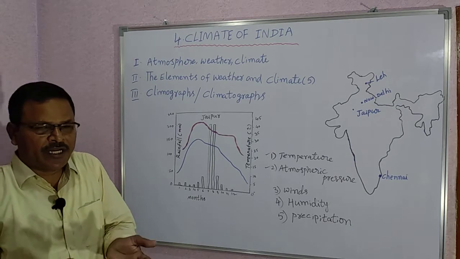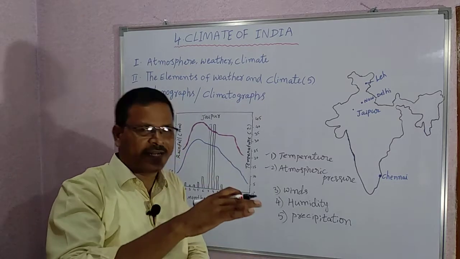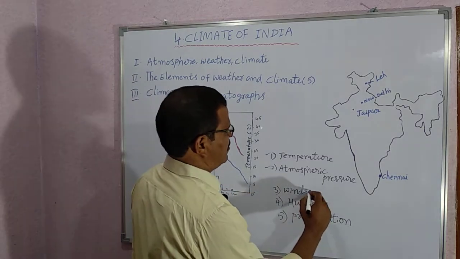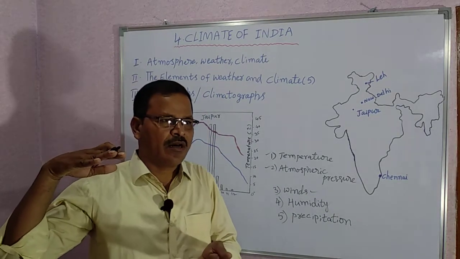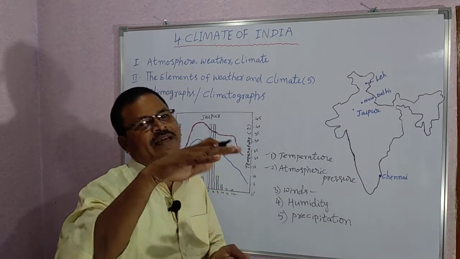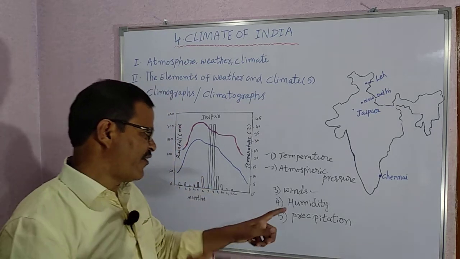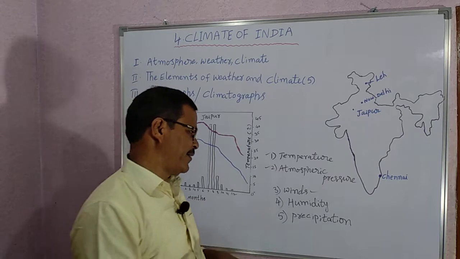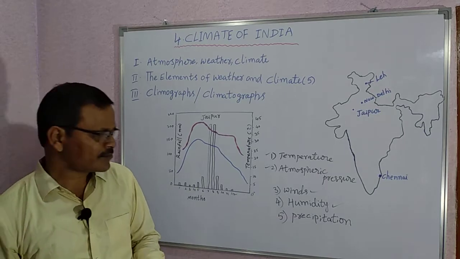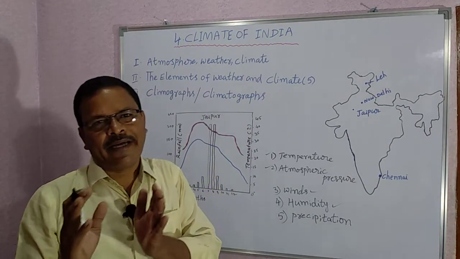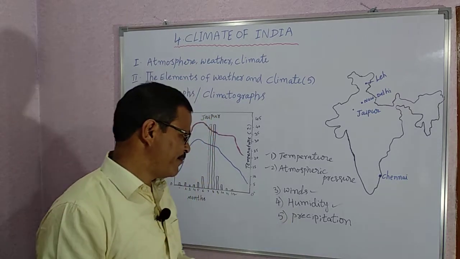All of us know about temperature and atmospheric pressure. Atmospheric pressure means the pressure of the air on the surface of the earth. Next, winds. Winds are nothing but the air which blows horizontally over the surface of the earth. Next one, humidity. You have learned about it in 9th class. The water vapor in the air is called humidity.